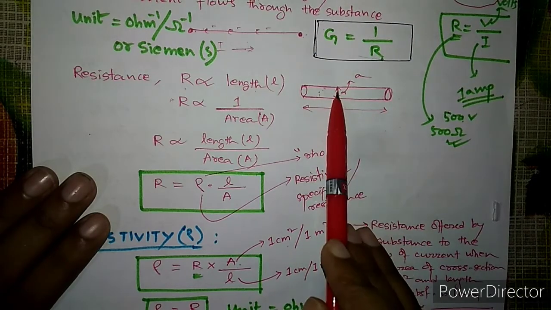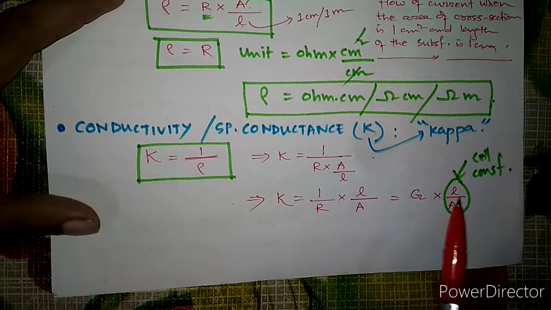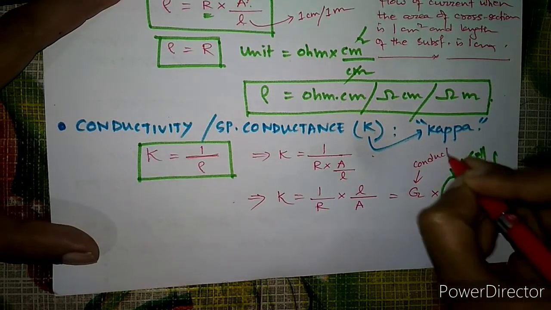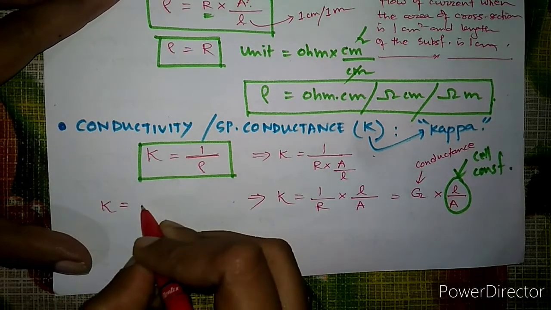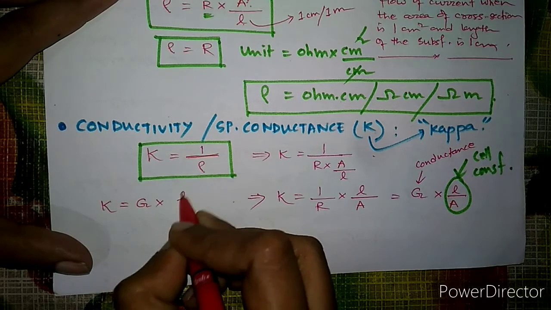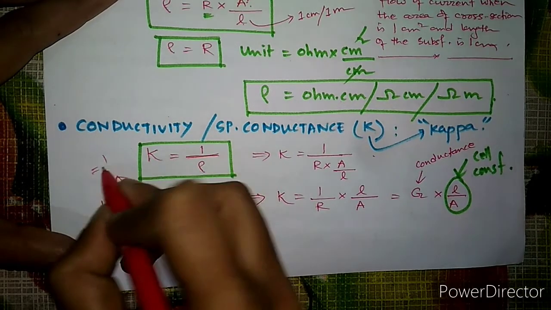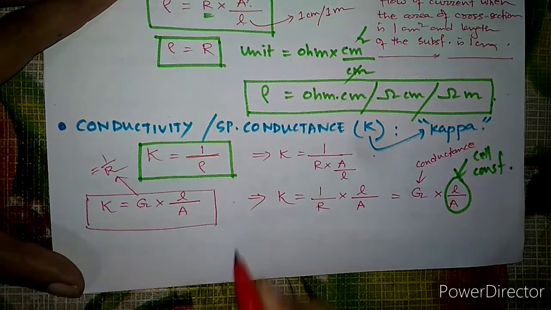Hence it is known as the cell constant. That means conductivity is equal to conductance into the cell constant, and this conductance is nothing but 1 by R, the reciprocal of resistance, just now we discussed, right?